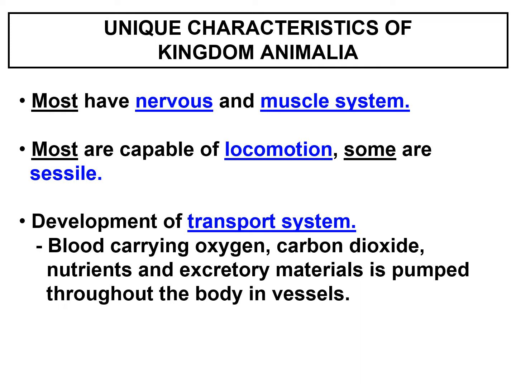Most animals have nervous and muscle systems. Most are capable of locomotion, meaning that they can move, or motile. Some animals are sessile. Sessile is the opposite of motile, meaning unable to move, right?